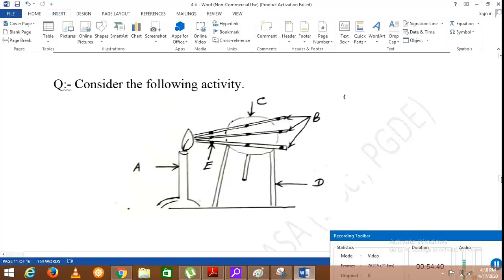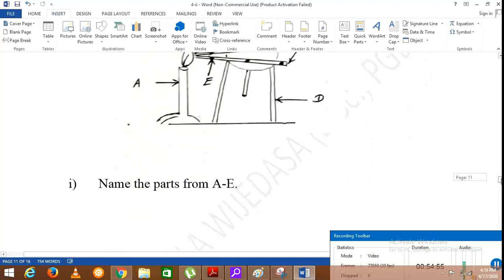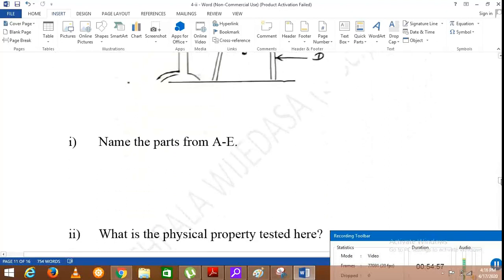And after doing this, the substance with the higher thermal conductivity will show the melting of wax drops on it first, and the one having the least thermal conductivity will show the melting of drops of wax at the end.